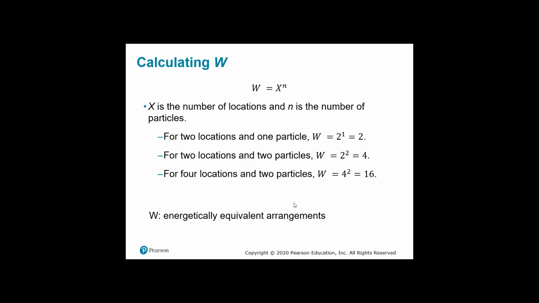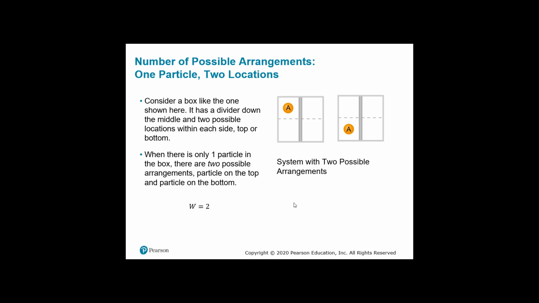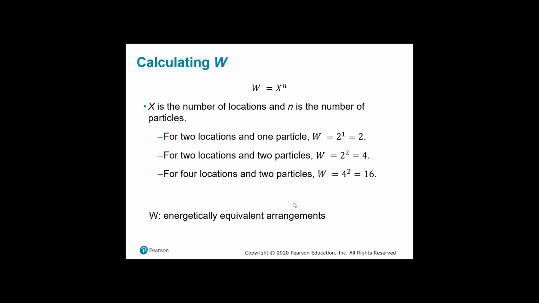So how do we understand W? Well, we use the X. X is the number of locations, and N is the number of particles. So for the first one, we looked at here, it had 2 locations but only 1 particle. So that's where the 2 with the 1.